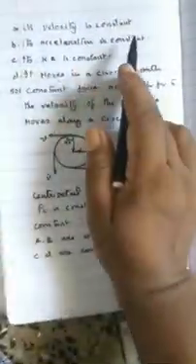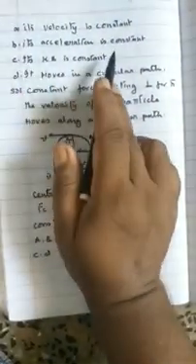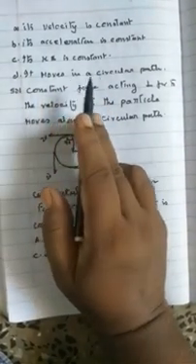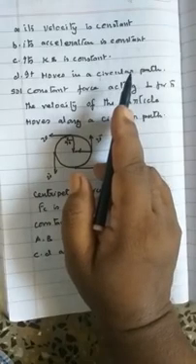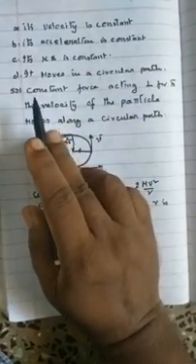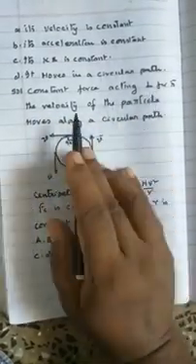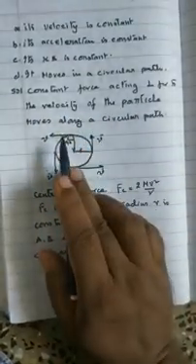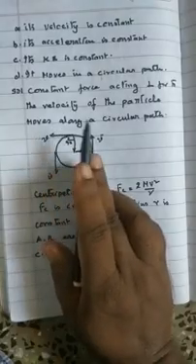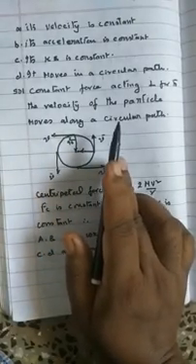its velocity is constant, its acceleration is constant, its kinetic energy is constant, or it moves in a circular path. So it moves in a circular path, so the last option is correct. A constant force acts perpendicular to the velocity of the particle, and the particle moves along a circular path.